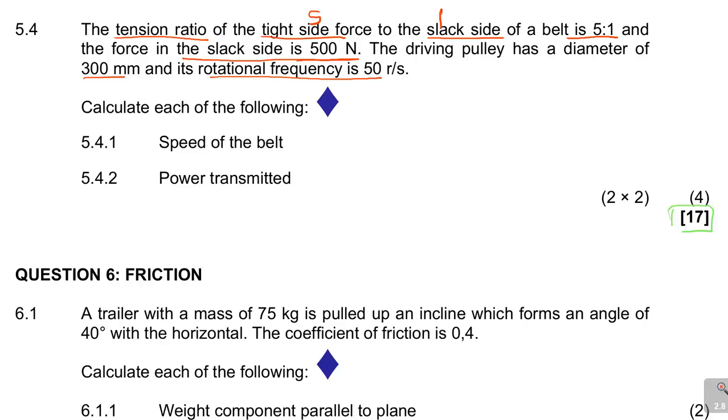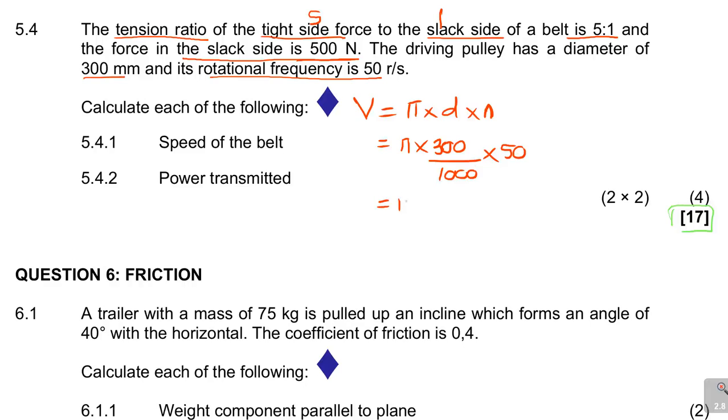So if you write it down to say V is equal to pi times the diameter, the small d, times n, which is your rotational frequency. That's why it's 2 marks, which is pi times what is the diameter? They're saying the driving pulley has a diameter of 300. So you convert that 300, so it will be 300 divided by 1000. Remember, you have to convert it, which is 0.3, times n, which is rotational frequency, which is 50.